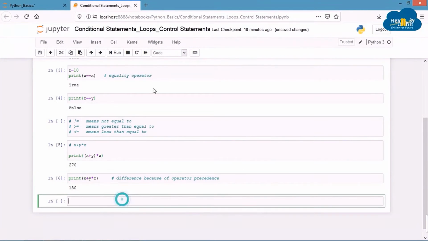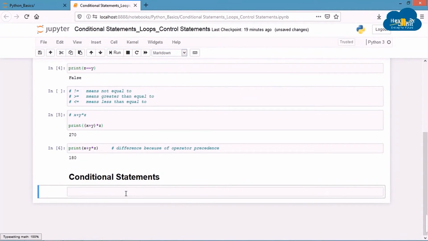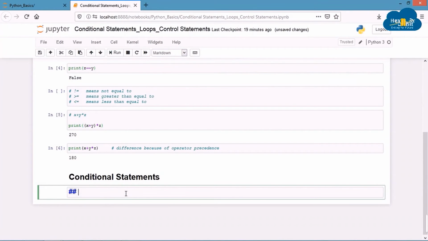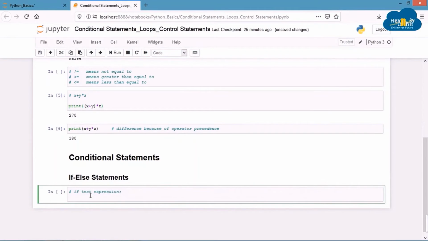You may practice some operations on your own to get familiar with it. So let's move further and discuss conditional statements. One of the most commonly used conditional statements are if, elif, else statements. These are used in cases where decision making is required, when certain action should take place when specific conditions are met. The syntax for this is if test expression colon followed by one or many statements which will be in the indented block. Let's see this with the help of an example.